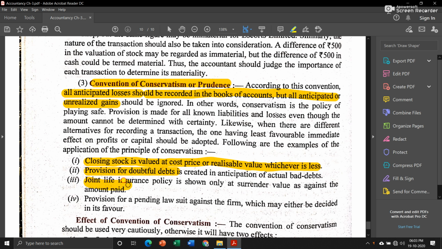Then joint life insurance policy is shown at surrender value as against the amount paid. Provision for a pending lawsuit against the firm which may either be decided in its favor. These are not that much important. The only thing you have to remember is that in the convention of conservatism or prudence, all the anticipated losses are recorded in books of accounts, and all anticipated or unrealized gains should be ignored.